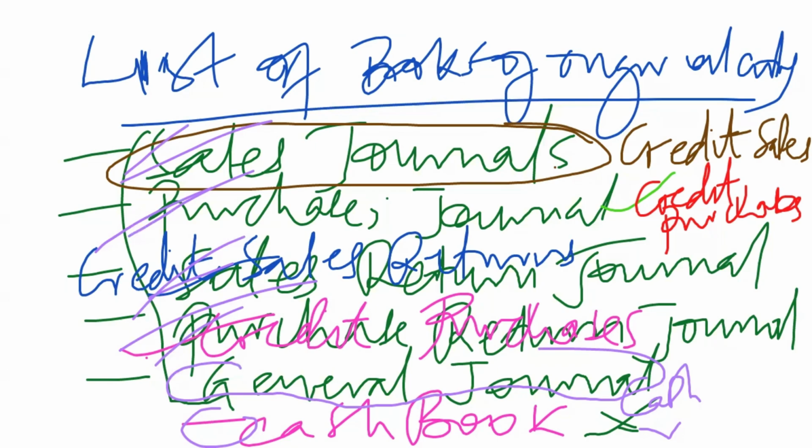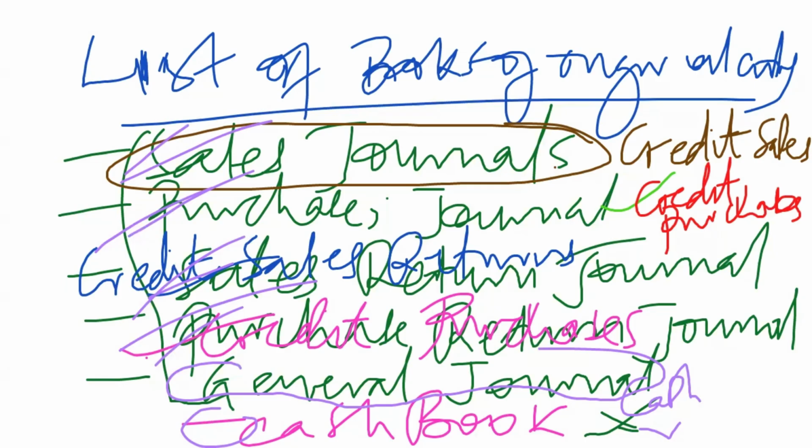So I want us to learn how we can make entries in a sales journal, how we can make entries in a purchases journal, how we can make entries in a sales return journal, and how we can make entries in the purchases return journal.